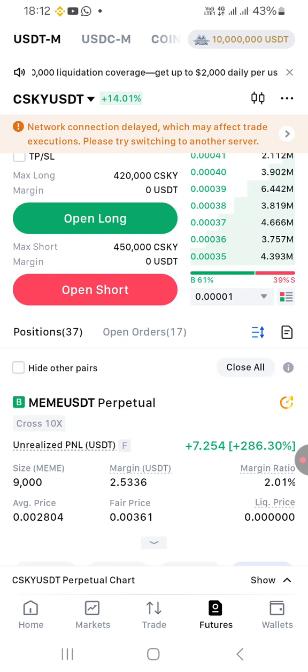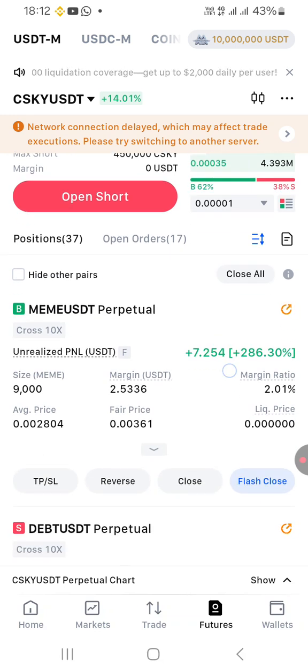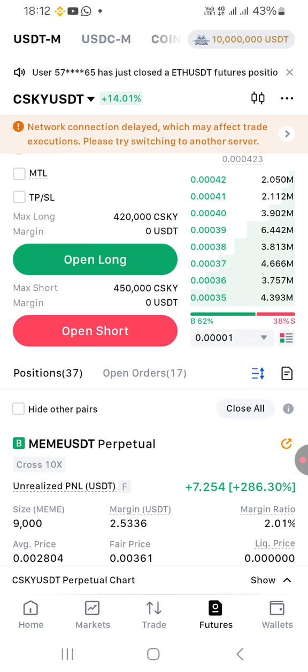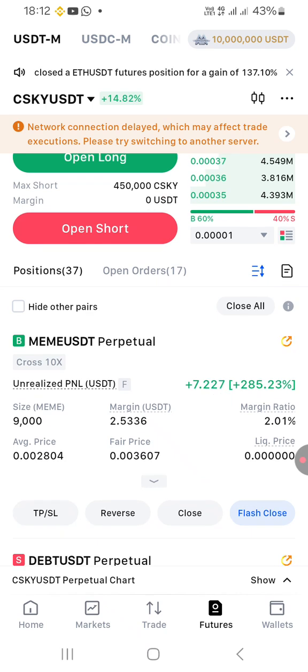Okay, so that's one of them. This is my account, and as time goes on, I'll be showing you how I take profit when I see the need to do so.